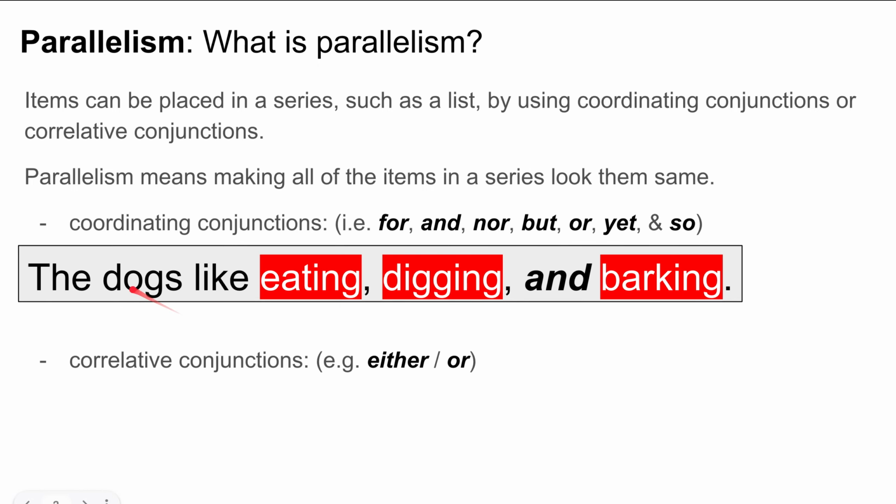Now remember that I mentioned that parallelism means making all the items in the series look the same. Here I'm using only gerunds. So eating, gerund, digging, gerund, barking, gerund. And that's parallelism. We can also see examples of parallelism using correlative conjunctions. These are words such as either or, neither nor, not only but also. All of those are correlative conjunctions, but we're only going to look at either or.